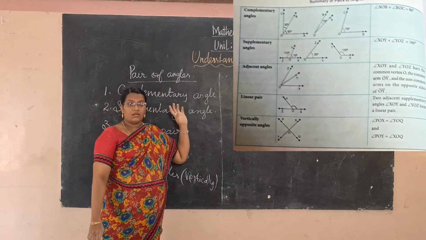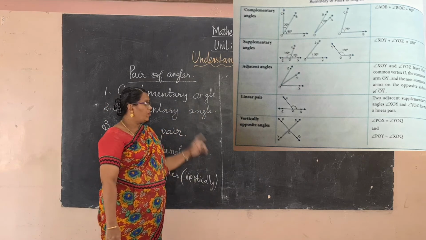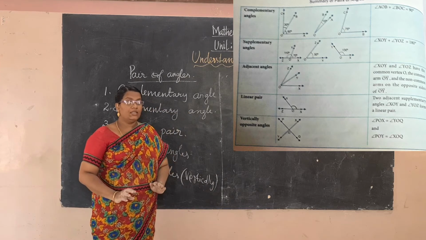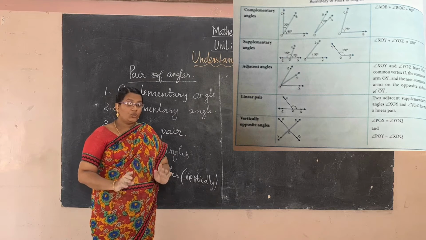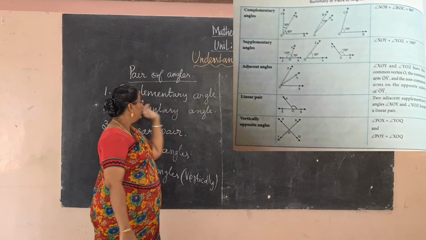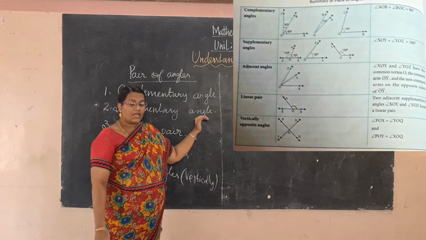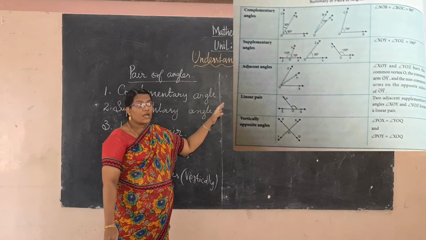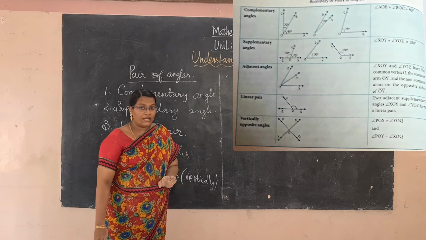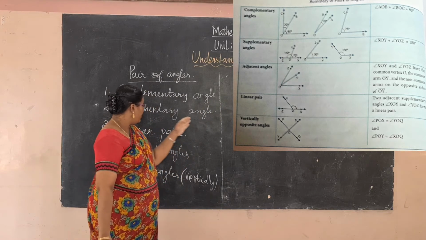Sorry, this is complementary angles. Complementary angle means the sum of two adjacent angles is 90 degree. That is called the complementary angle. And the second one, supplementary angle. Supplementary angle means the sum of two adjacent angles is 180 degree.